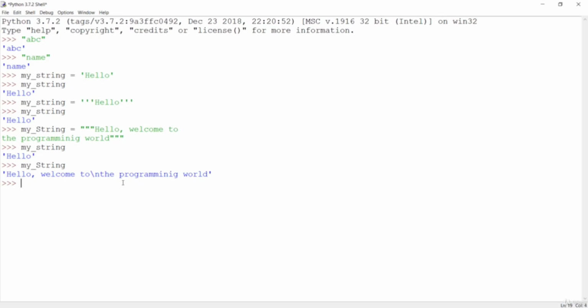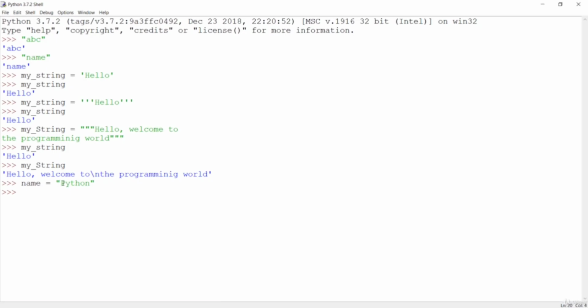Next we'll see how to access the characters in a string. Let's make a string and see how we can access each of its characters. Let me make a new variable, say name, and set it to Python. Now if you want to fetch an item from this string, you can do it using the index.